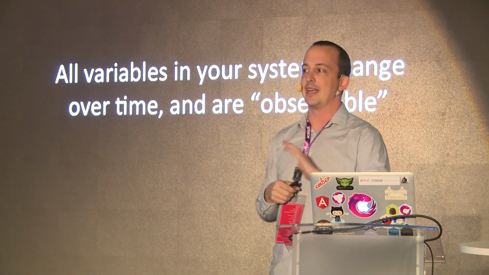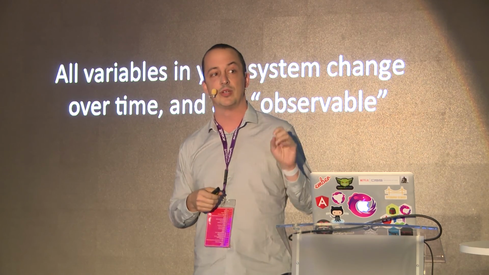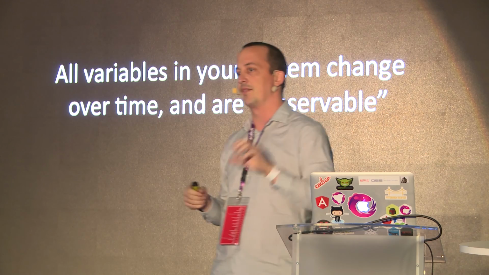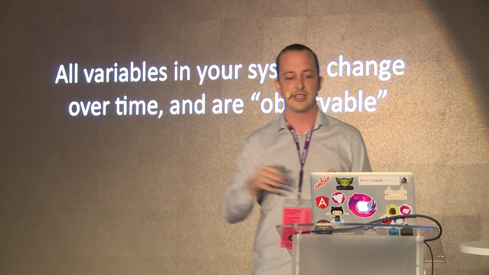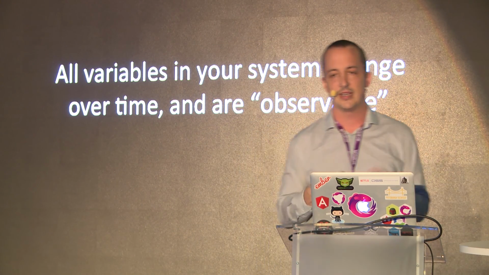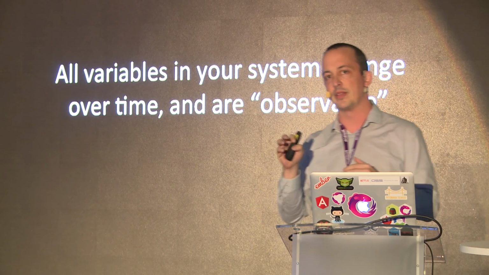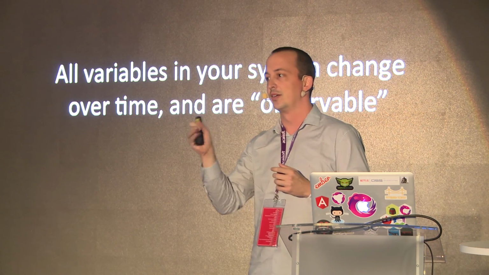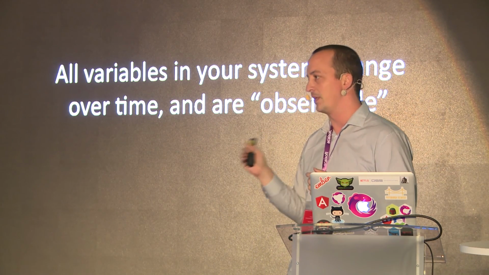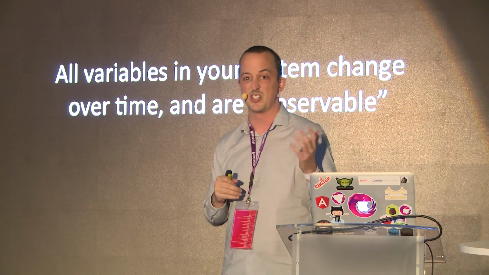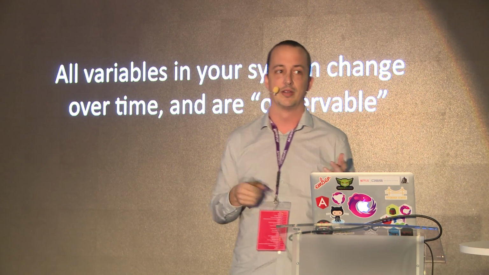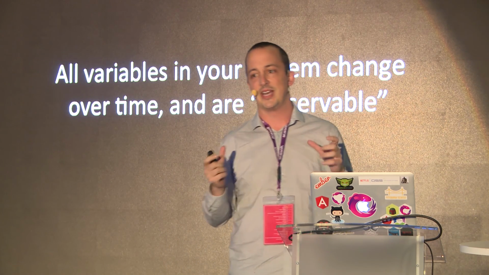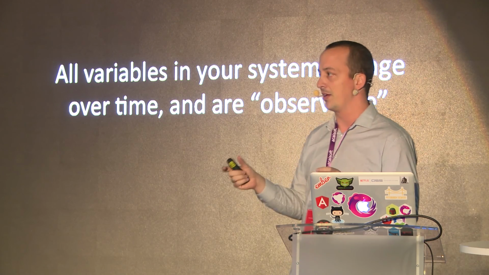If you were to go look at any program you've ever written, and you look at the variables in your program, if you just arbitrarily pick where you're creating a variable and setting it with something, and you put a breakpoint there and log it out, or just add a log statement right after that, you would see the log update over time with probably different values. Maybe it does it once, maybe it does 100 times, maybe it doesn't do it at all. Guess what? That's an observable. What's an observable? It is a set of events, a set of values, right?